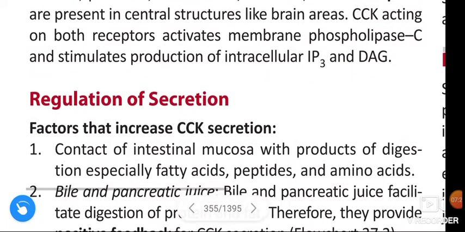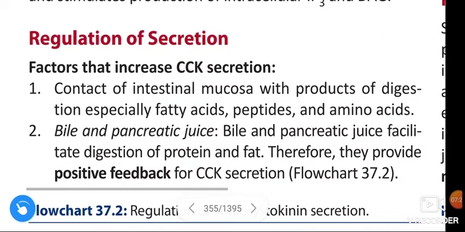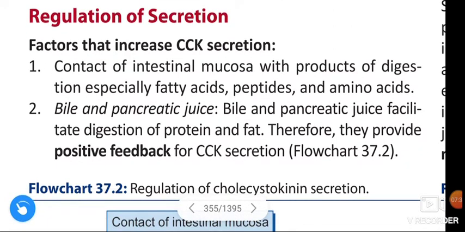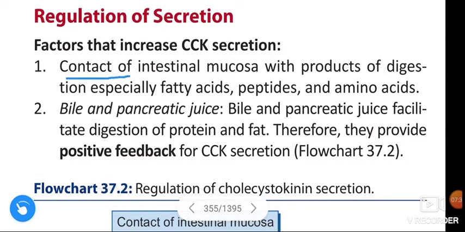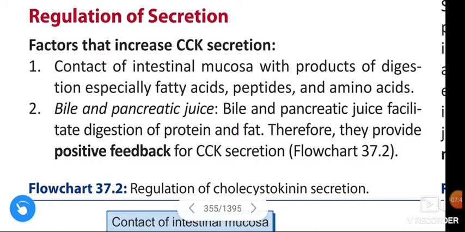Next, regulation of secretion of cholecystokinin. The factors that increase cholecystokinin secretion: first, contact of intestinal mucosa with products of digestion, especially fatty acids, peptides, and amino acids.